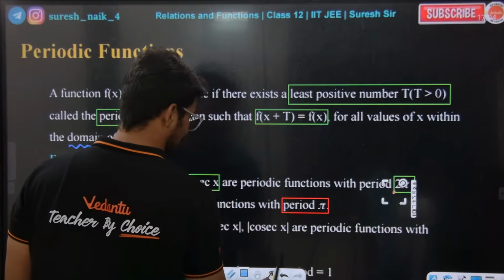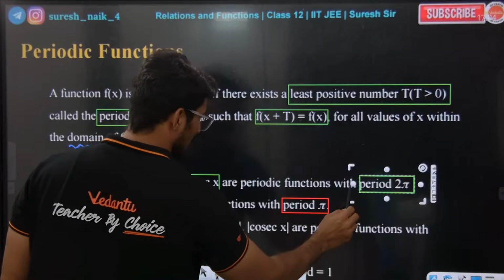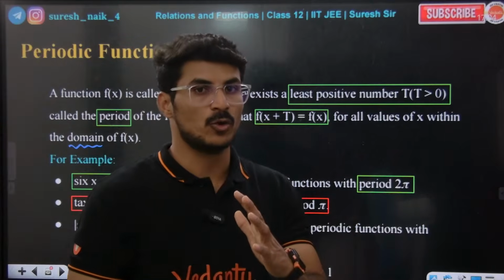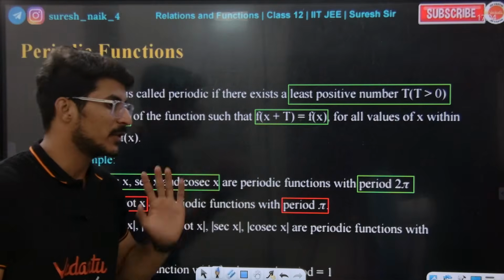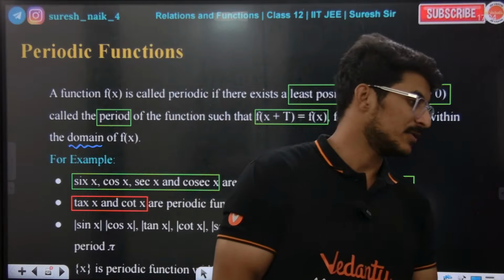Hope everybody is getting the point. Okay, with period called 2 pi. Sin x, cos x, secant x, cosec x have period 2 pi. Tan x, cot x have period pi always. Yes or no? Very good Geeta.